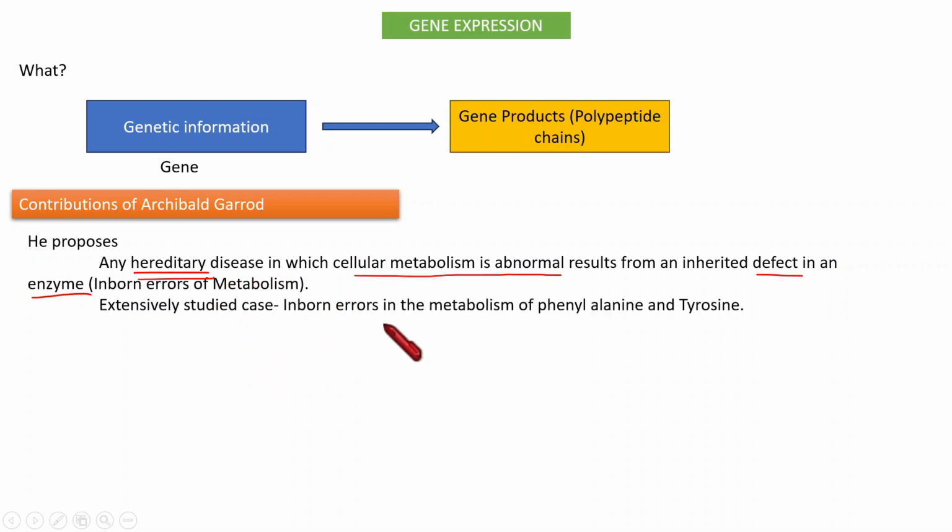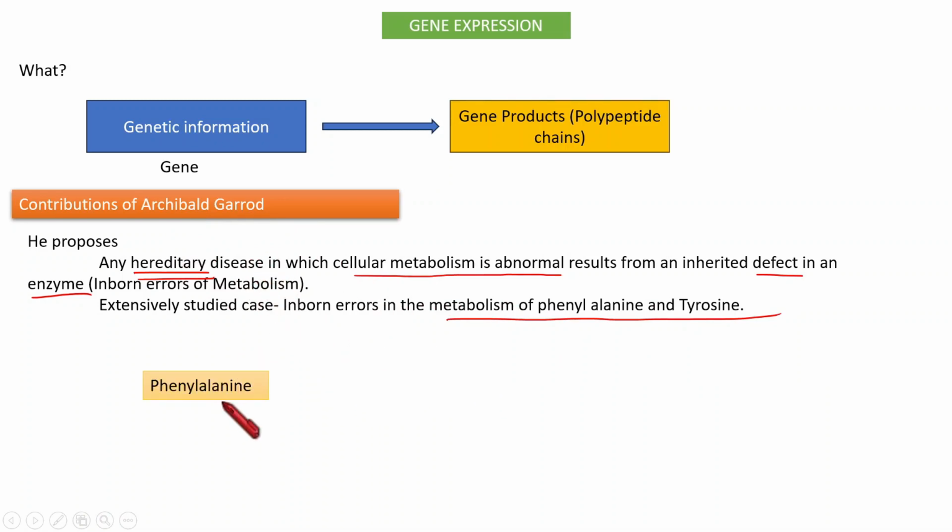In this regard, he studied one metabolic process, the metabolism of phenylalanine and tyrosine. He extensively studied this metabolic pathway, and he came to this conclusion.